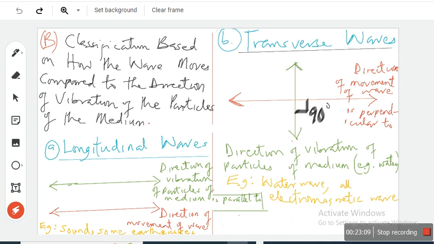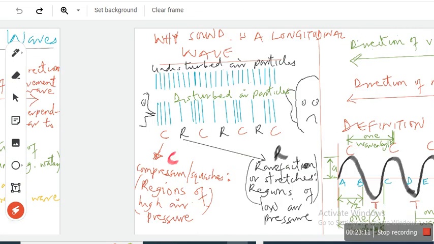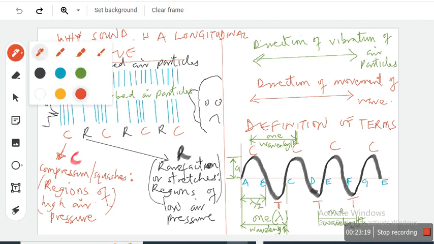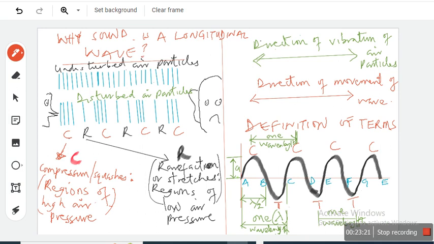Interesting. I hope it's getting clearer. I like that. So let's move on. Why is sound a longitudinal wave? Now this is how sound spreads. Look at these air particles when they are undisturbed. You know, all of them are equally spaced.